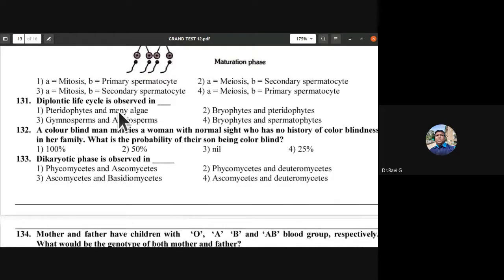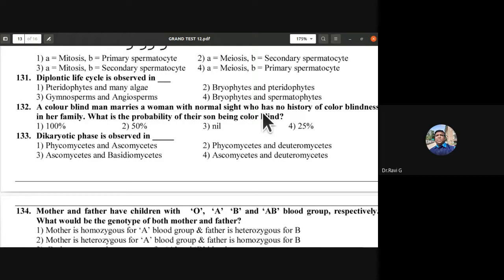Diplontic life cycle is observed in gymnosperms and angiosperms. So 131st is C. Okay. A colorblind man marries a woman with normal sight who has no history of colorblindness in her family. What is the probability of their son being colorblind? It is nil. So 132nd, son being colorblind is nil because it is not Y-linked inheritance.